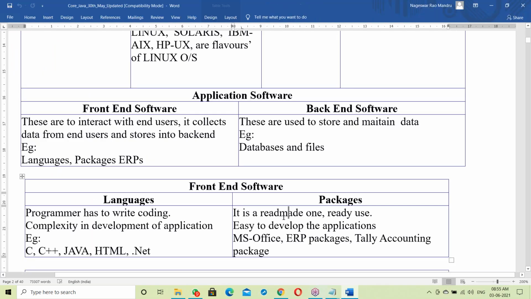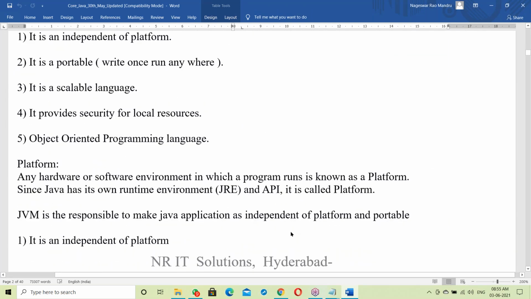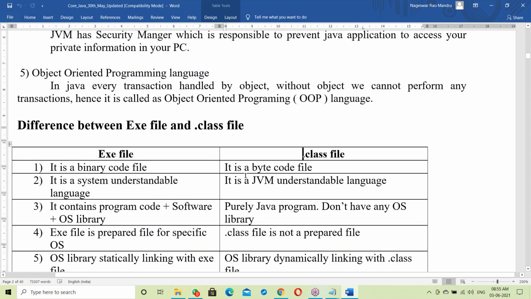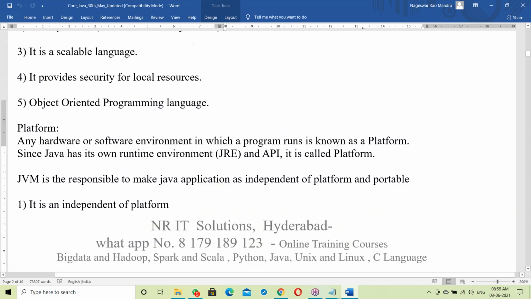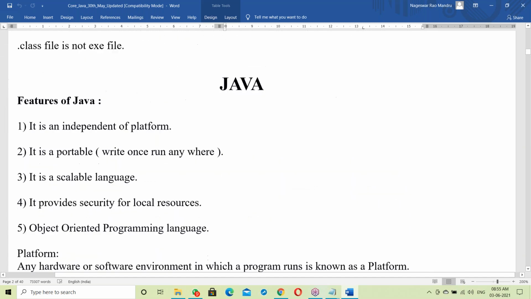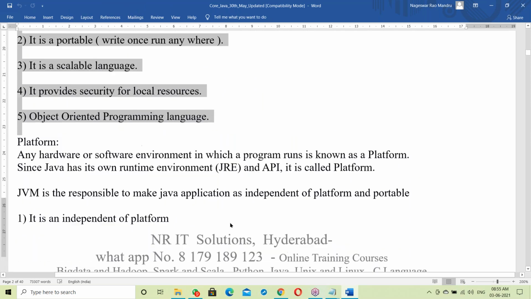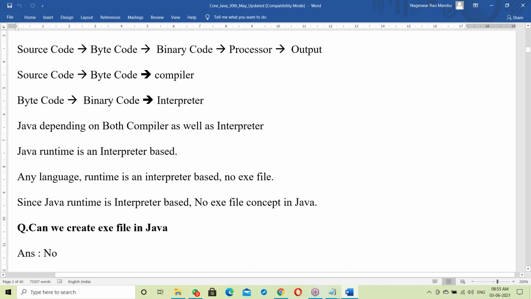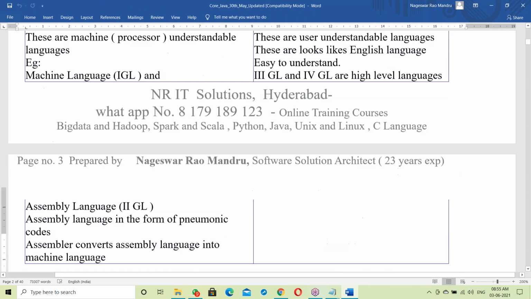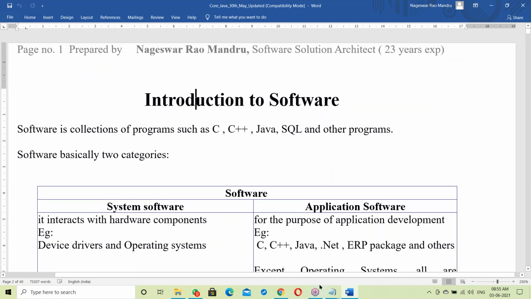Everything is there in the document; I have prepared all these concepts very clearly. Like exe file, dot class file, the differences, all these basics. See here, Java features. Before going to that, some basics: interpreter and compiler, and next, different generations of languages. So first, let us start with these basics.